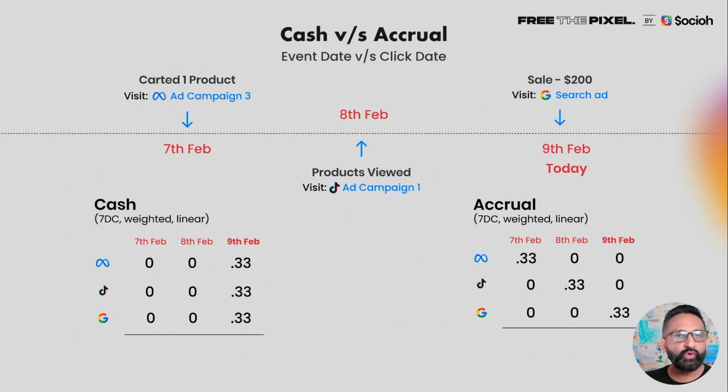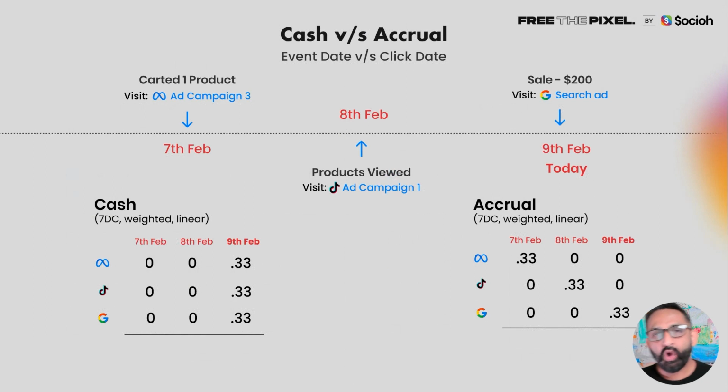So on the 9th, you will see inside of these platforms, they will all claim one sale, but inside of your multi-touch attribution app, like a Triple Whale, Socio, Northbeam, Rockerbox, you will see they shared the credit on the 9th. But one very interesting thing to note is Meta's actual click that got that customer to your site happened on the 7th. The ad impression happened on the 7th and the click happened on the 7th. Likewise, the ad impression and click for TikTok happened on the 8th and for Google on the 9th.